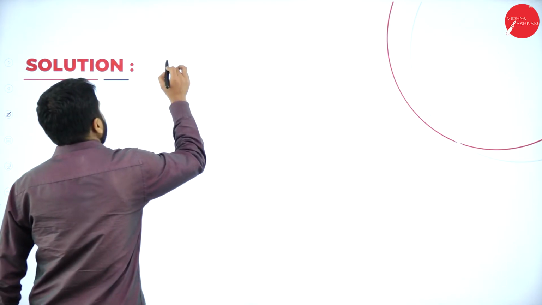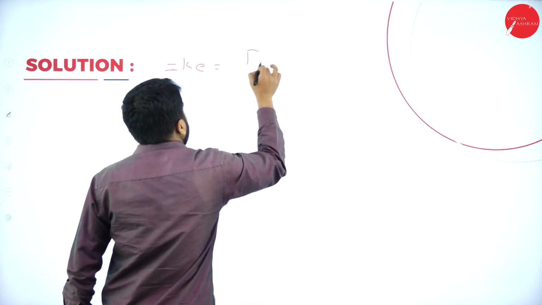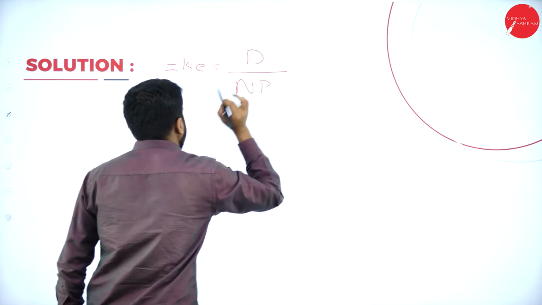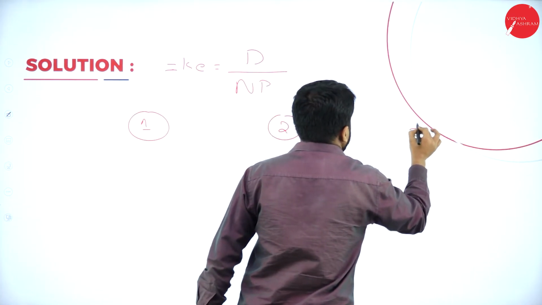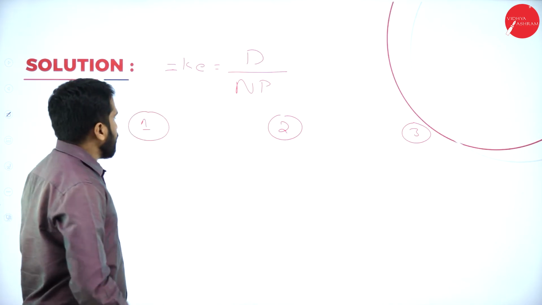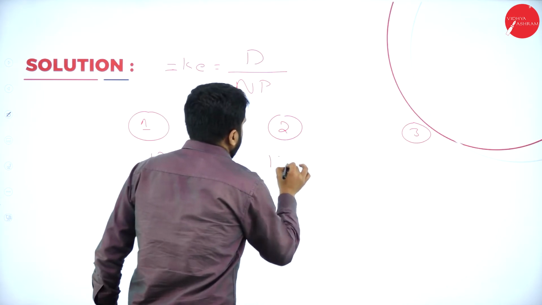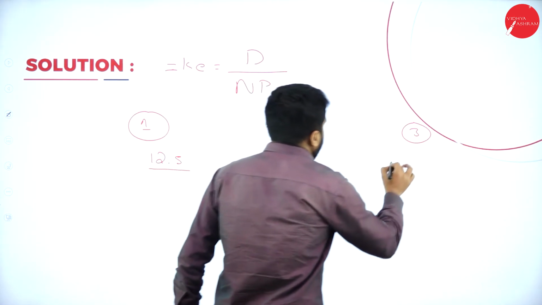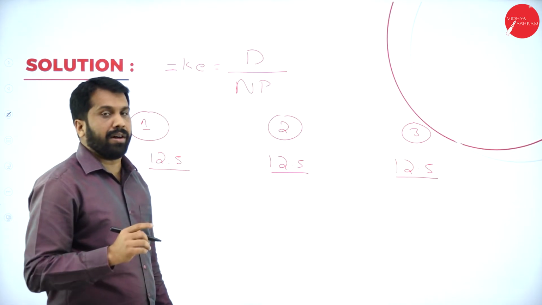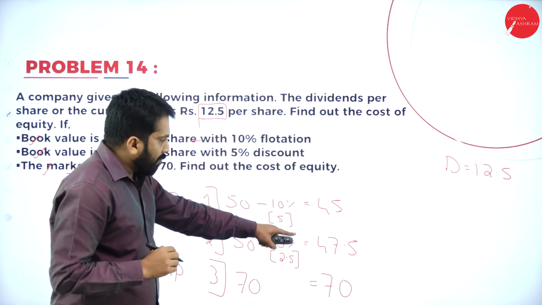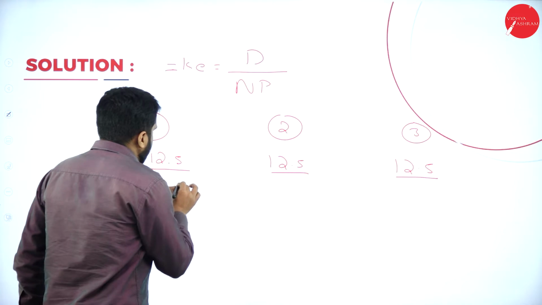Your answer is very simple. Cost of equity is equal to dividend divided by NP for the first one, the second one and the third one. The dividend is the same, 12.5, divided by NP: 45, 47.5 and 70.